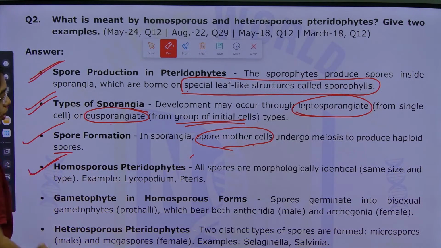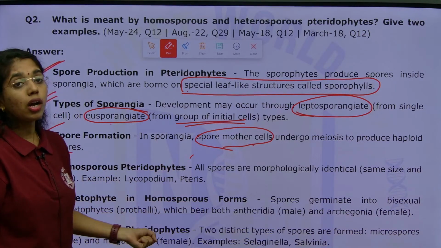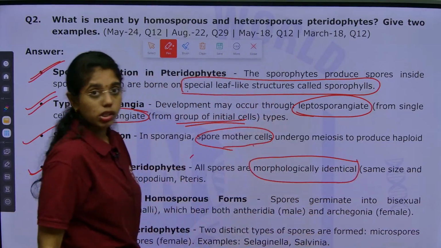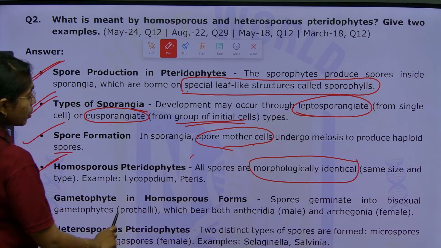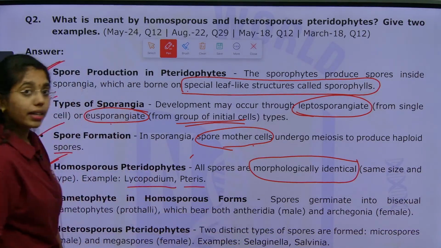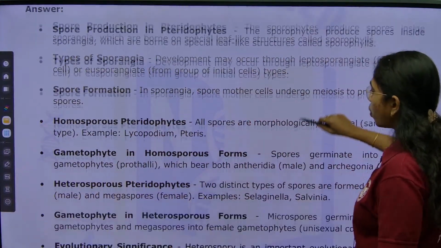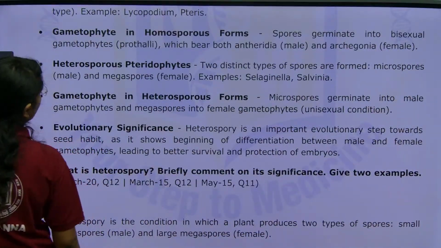Next, homosporous condition. Homosporous pteridophytes are those where all spores are morphologically identical. They will have the same size and type. Examples are Lycopodium and Pteris. And then you observe the gametophyte in homosporous forms.